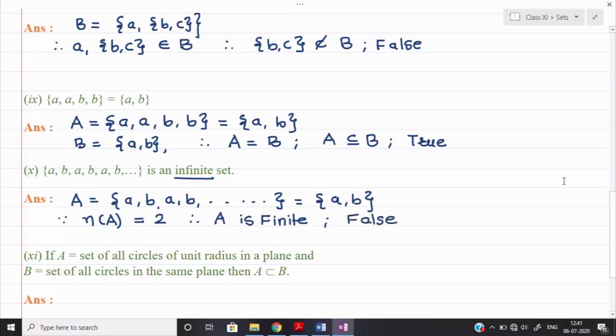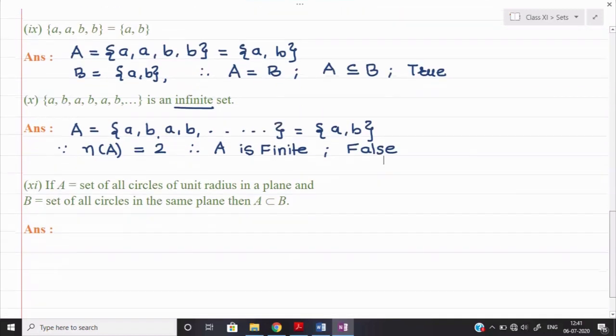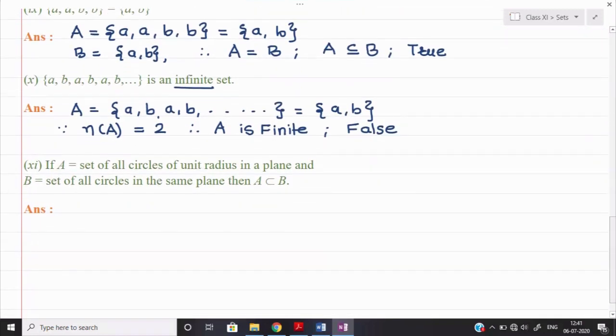Now let us see part number 11. This is the last part. A is equal to the set of all circles of unit radius in a plane and B is equal to the set of all circles in a plane, meaning in B the radius restriction is not there, it can have any radius. So can we say that A is a subset of B?